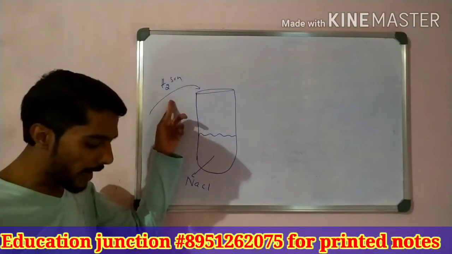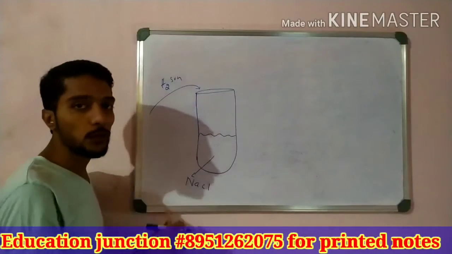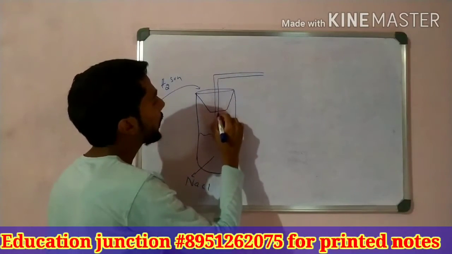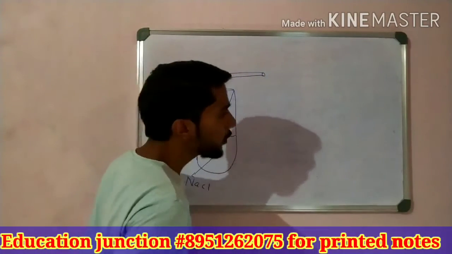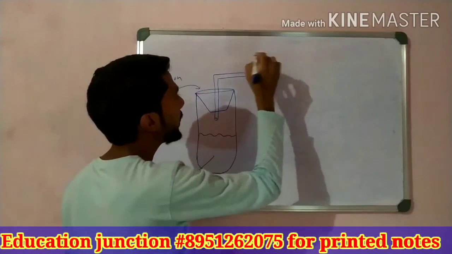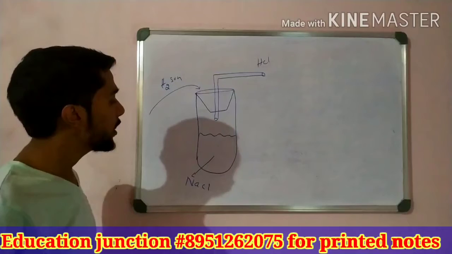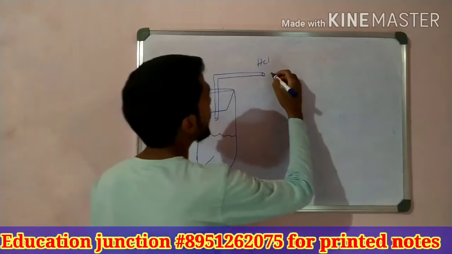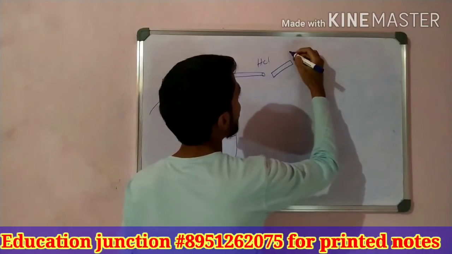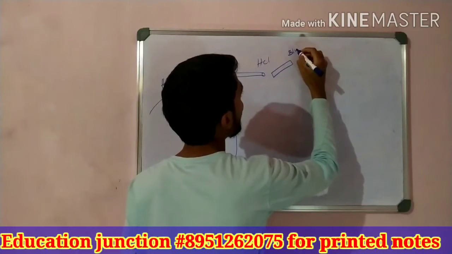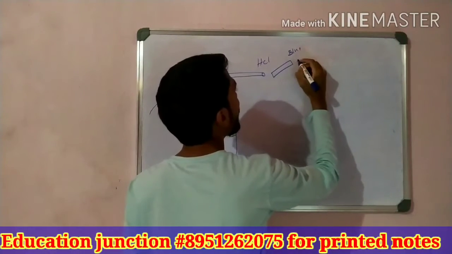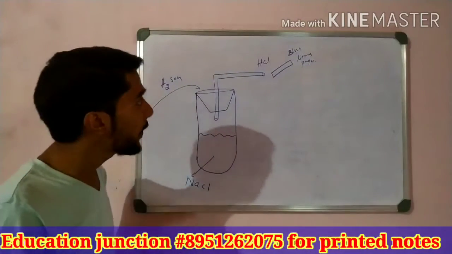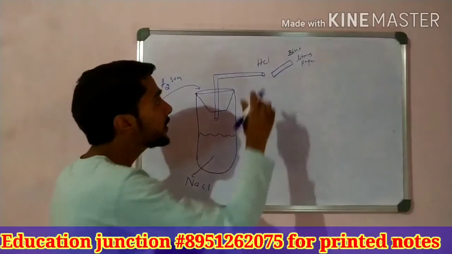So in this case, I add H2SO4 to this solution, and I put one rubber cork. Here we observe that a gas is liberated, that is HCl gas. The HCl gas is liberated. Now we test this HCl gas with blue litmus paper. We observe that moisture is present in the atmosphere.